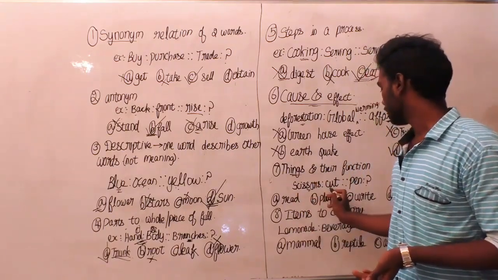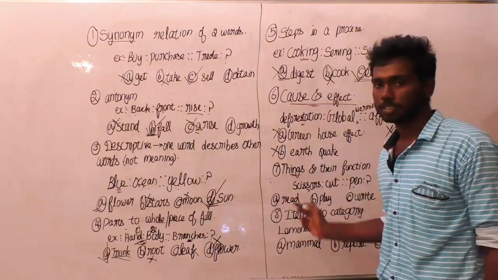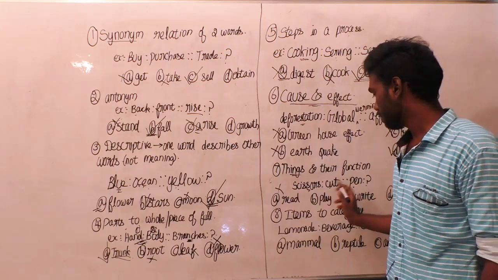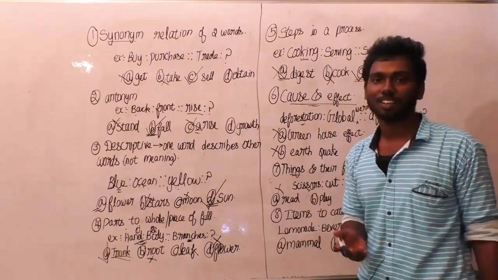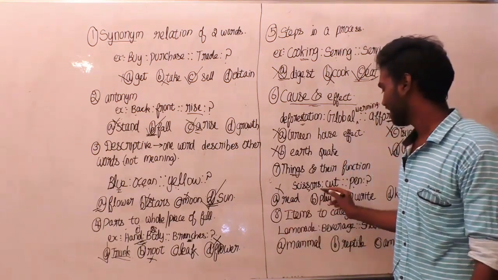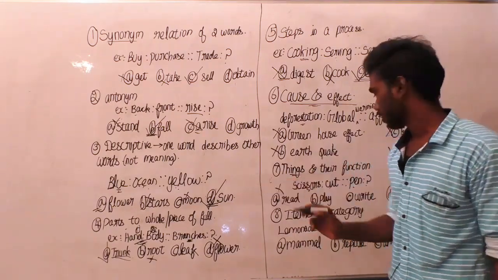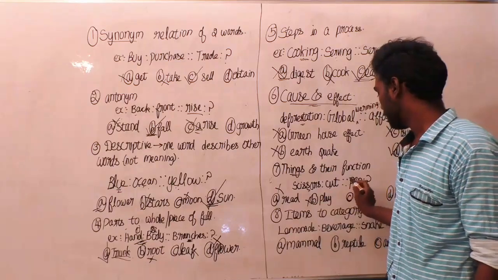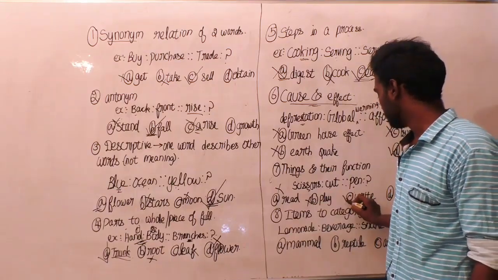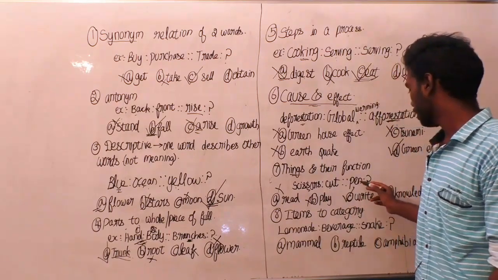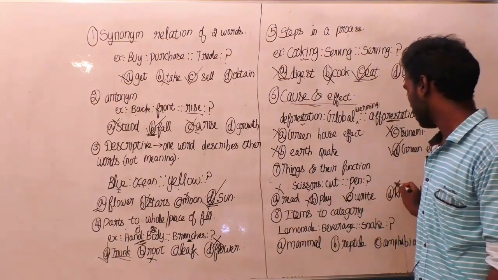Scissor is to cut. What does a pen do? Is the question here. Does a pen read? No. Does a pen play? Obviously most of the people used to play with the pen, but it is not the correct major function of a pen. So this cannot be the answer. Pen is to write. Yes, this is definitely the right answer, and you will see the last option also, pen is to knowledge, will not be the right answer.